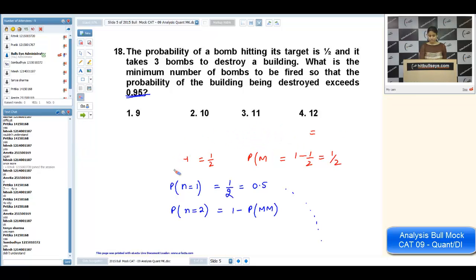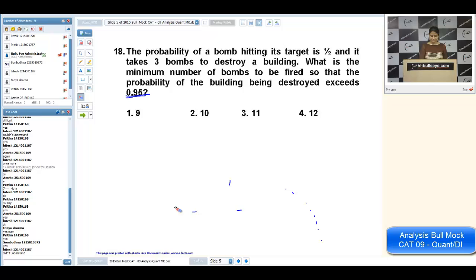Now, let n bombs be required. What is the minimum number of bombs to be fired so that the probability of the building being destroyed exceeds 0.95? Suppose we are using n bombs and we want to destroy that building. Now, there can be numerous cases. Since we need 3 bombs to destroy the building, there can be 3 bombs hitting, rest are misses. There can be 4 bombs hitting the building, rest are misses. There are so many cases.